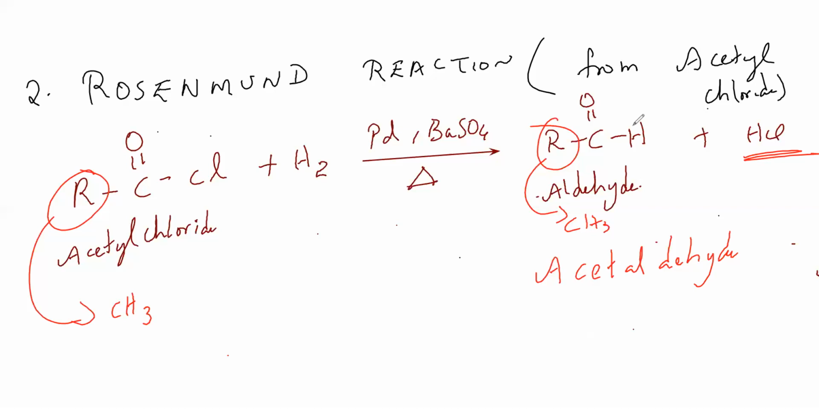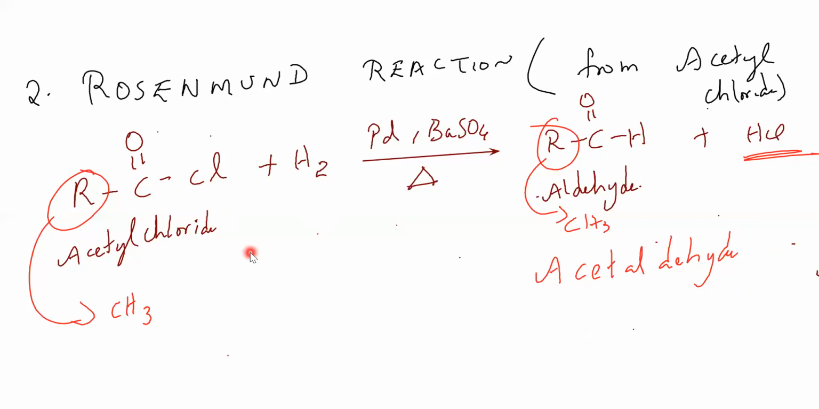The reason it's getting difficult is because we think we have to study each and everything. How do we study this? We'll memorize: RCOCl plus H2 in presence of palladium as a catalyst and barium sulfate, and boiling it, we'll get an aldehyde and HCl. But if we study like this, there are a lot of reactions to study, and there is a chance for us to forget these things. So I am telling you the trick.